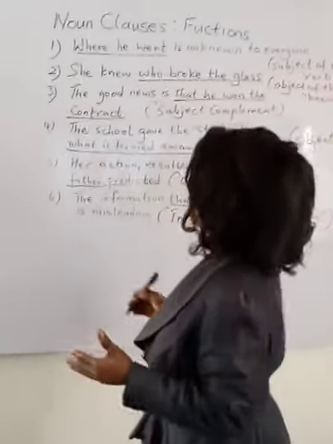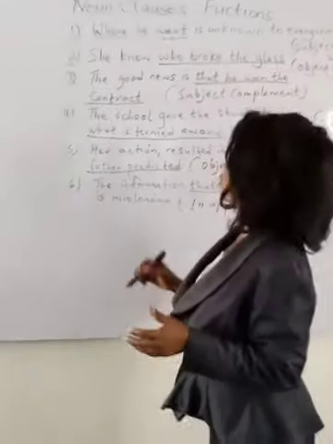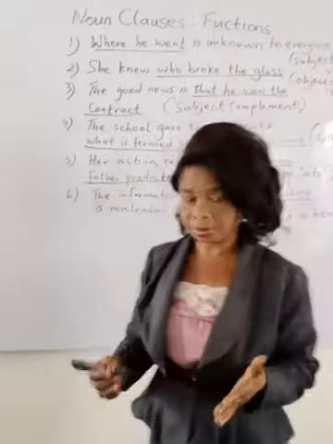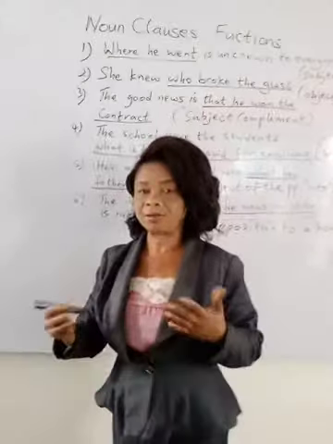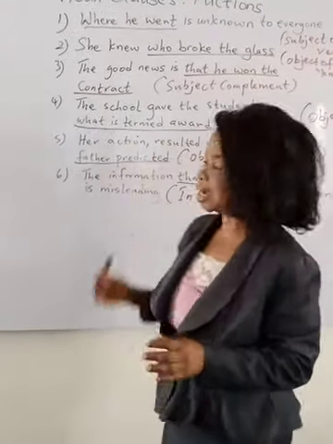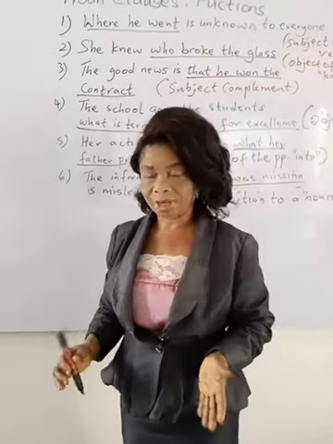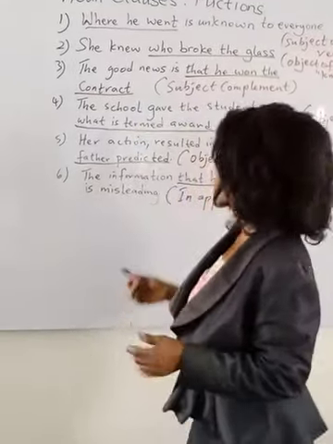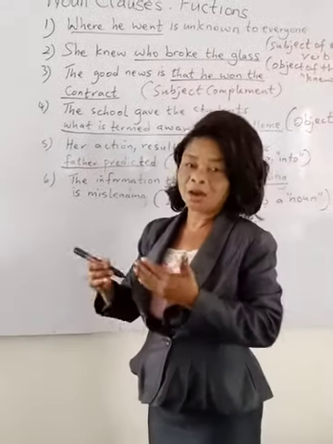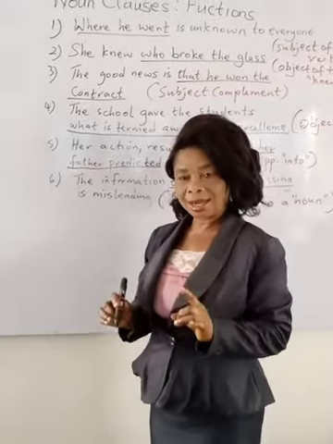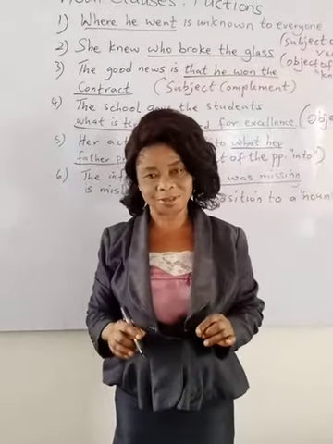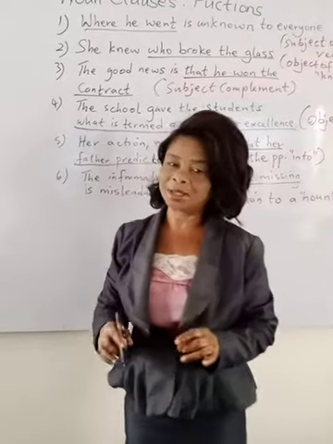Now, let us look at the board once again. You discover that all the noun clauses contain verbs. They contain final verbs. But the noun clause cannot stand on its own. So these are the ways we can identify noun clauses in sentences and their functions. And I say again that a noun clause is a dependent clause. So it cannot stand on its own.